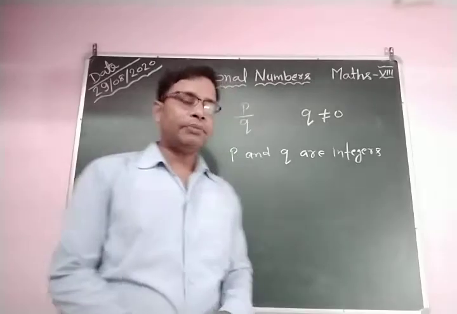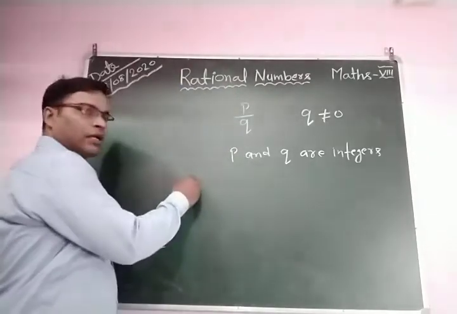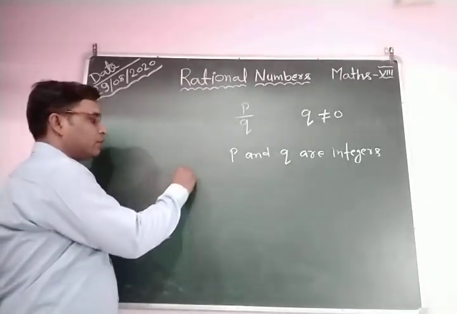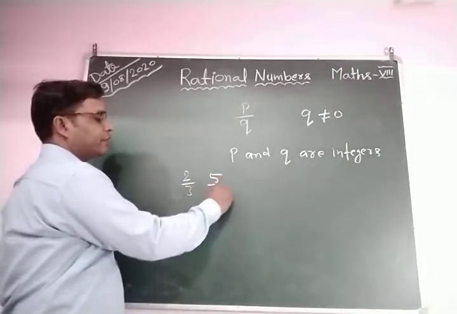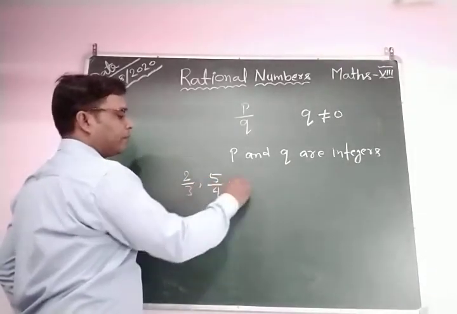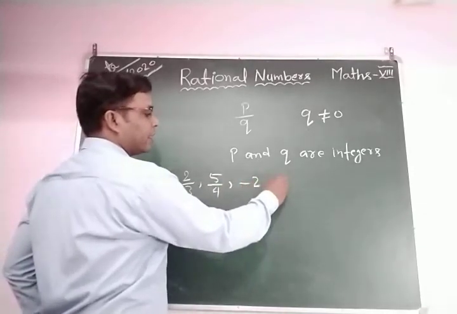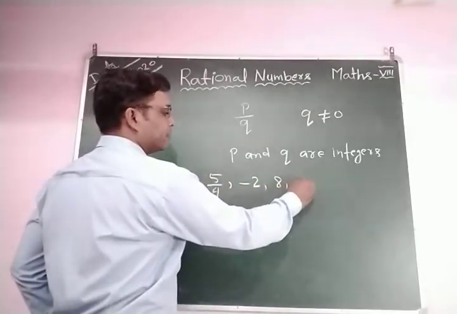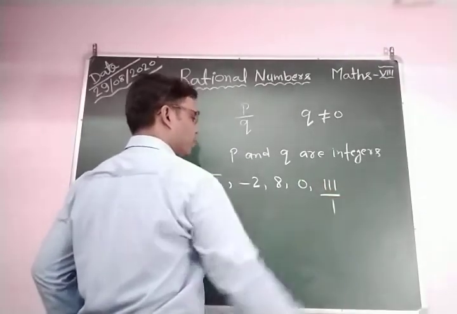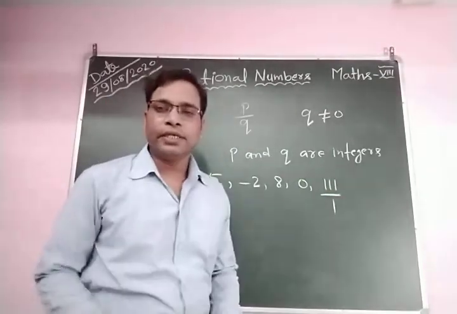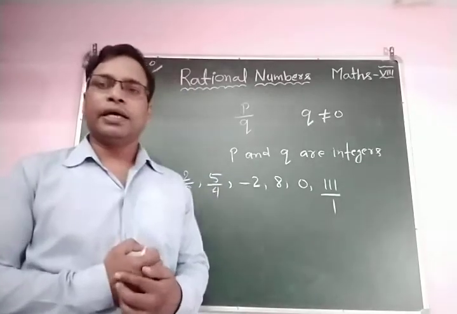Okay. For example, if you see here, this is 2 by 3, 5 by 4, minus 2, 8, 0, 101 by 1. All of these are examples of rational numbers.